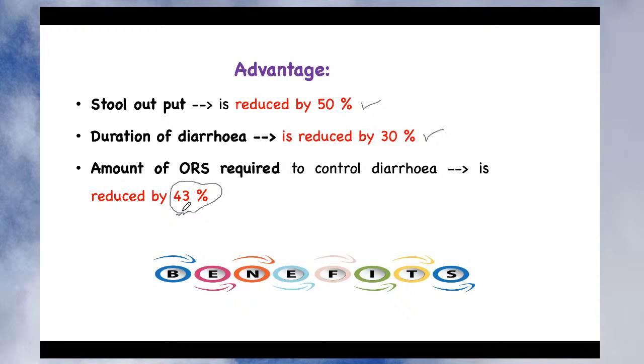So double the amount of sodium enters from the small intestine into the blood circulation with the same amount of ORS, right? So the requirement of ORS is also reduced by use of the improved ORS formulation. These are the different benefits offered by improved ORS formulations, and that is the reason nowadays the improved ORS formulation is preferred over simple ORS formulation.